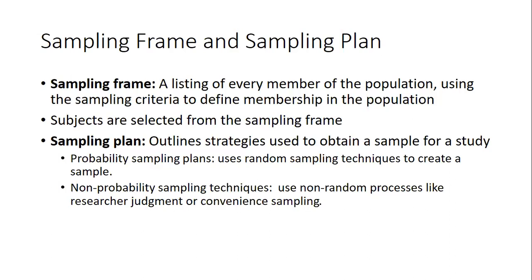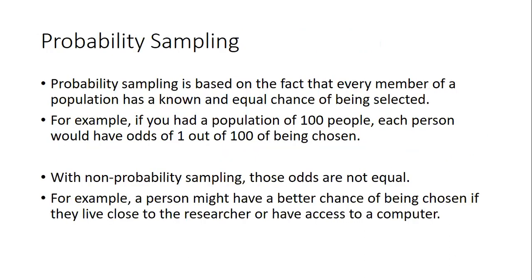Now, how will you choose it? You need a sampling plan to choose it. That sampling plan is mainly of two types: probability sampling plans and non-probability sampling techniques. Probability sampling plans usually are used in quantitative research. It is based on the fact that every person has an equal chance of being part of the study. It's a probability thing.